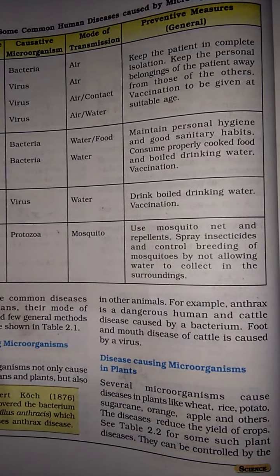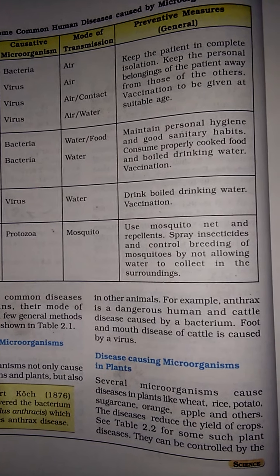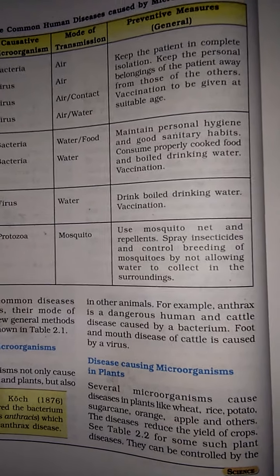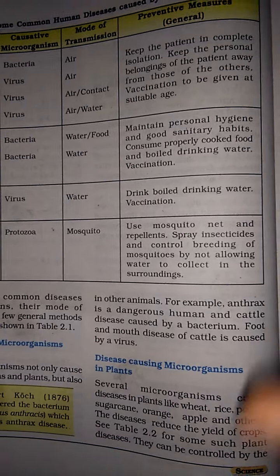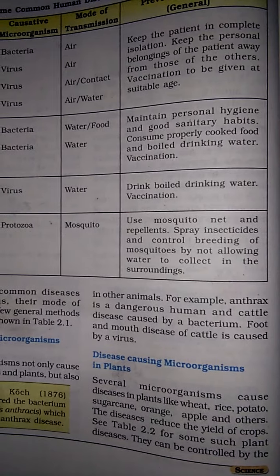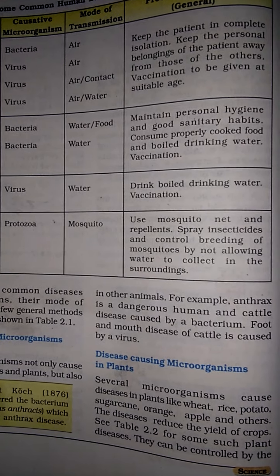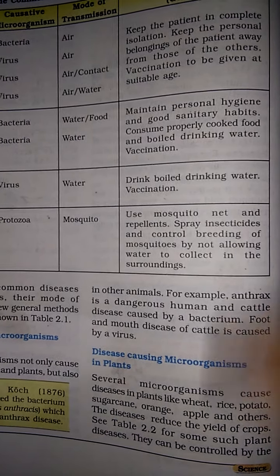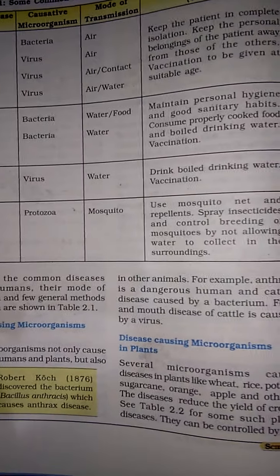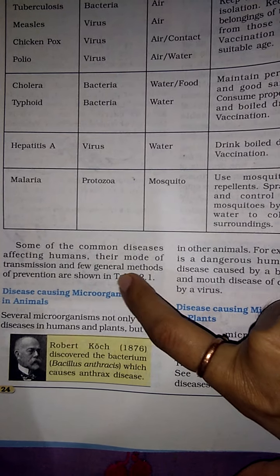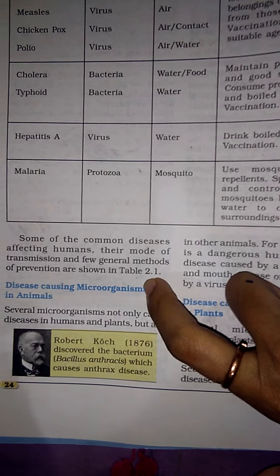You can use all-out kinds of sticks, that kind of heat, or any sprayer also. Now, mosquitoes: do not allow water to collect in the surroundings. You may dry up your land, wherever you are living. The outside water should not enter your house, so you have to stay away from that and not touch that kind of water. Some of the common diseases affecting humans, their mode of transmission and a few general methods of prevention are shown in table 2.1.